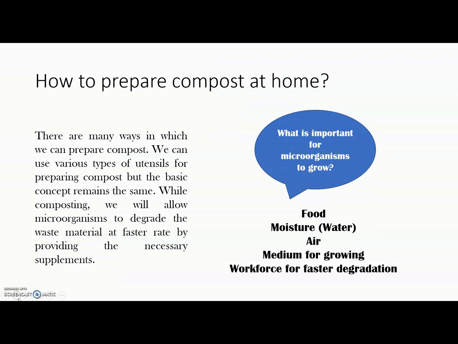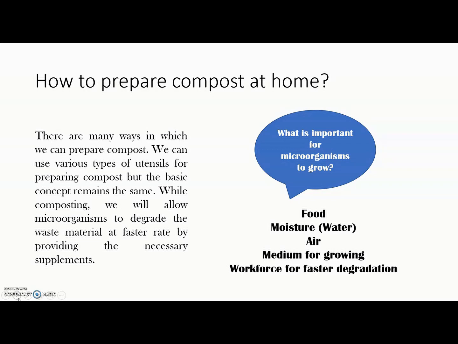Now, how will you prepare it? There are many ways in which we can prepare compost. Ultimately, composting is a process of biodegradation. It is up to you what all the ingredients you are using to fasten up that biodegradation process. And various types of utensils can be used. Some do it in an earthen pot, some do it in a plastic bucket, some may do it in a pit. You can do it anyway. While composting, we will allow microorganisms to degrade the waste material at a faster rate. For doing it at a faster rate, we will provide them necessary supplements.